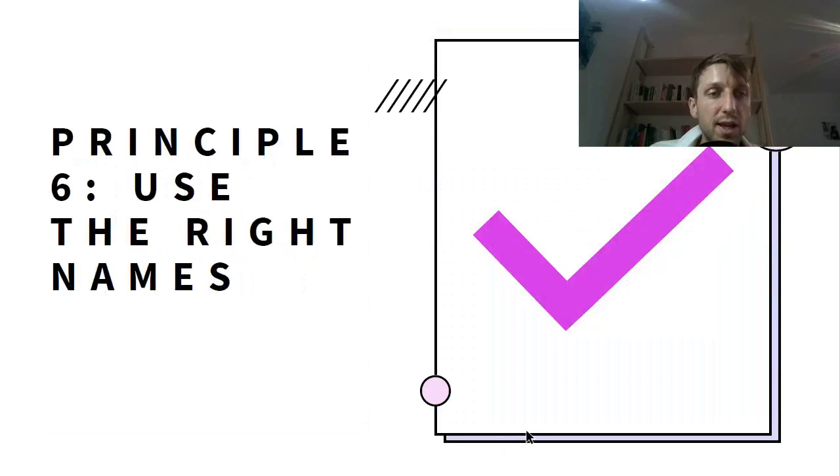Okay, the next principle is called use the right names. Your decisions on how to name your functions, function arguments, objects, methods, and variables uncover whether you are a beginner, intermediate, or expert coder. How? In any programming language, there are many naming conventions that are used by all expert coders. If you violate them, it immediately tells the reader of your code base that you've not had a lot of experience with practical code projects. So the more such tells exist in your code, the less seriously a reader will take it.